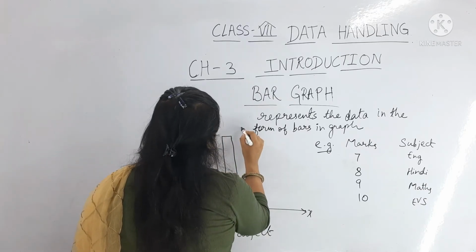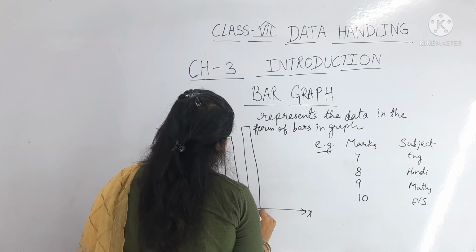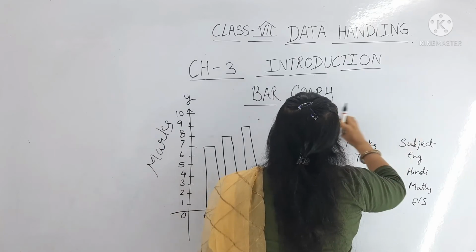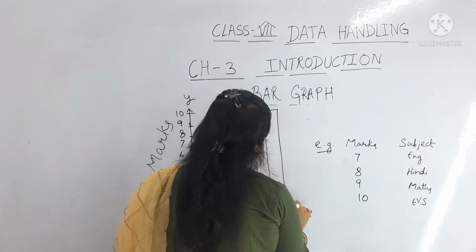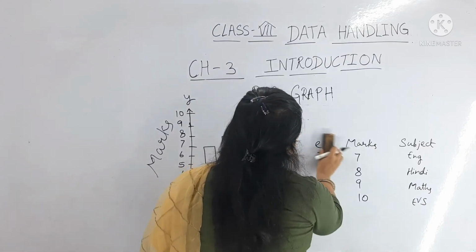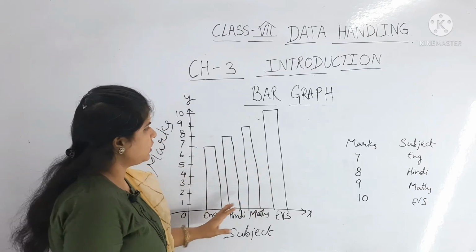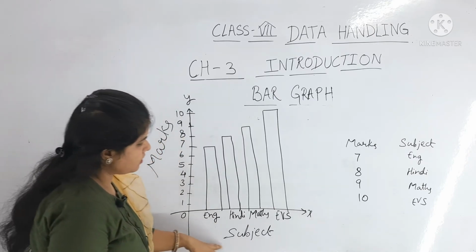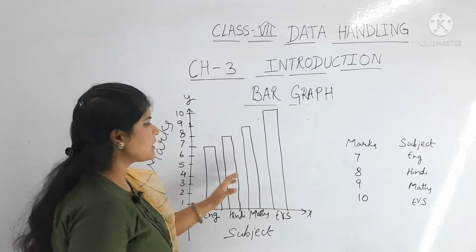Maths 9, and EVS is 10. Okay, now you can look, this is a single bar graph. We had plotted the bar graph very easily according to the subject and marks. Here the y-axis is for marks and subject is in the x-axis. So like this you plot the single bar graph.